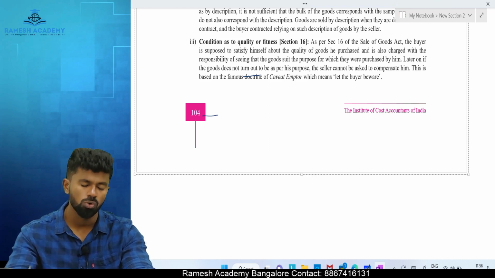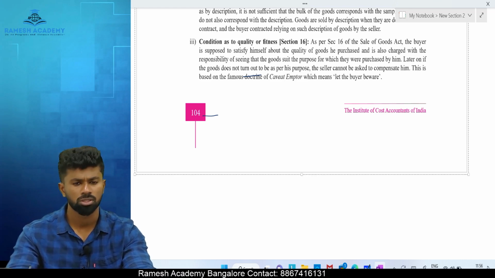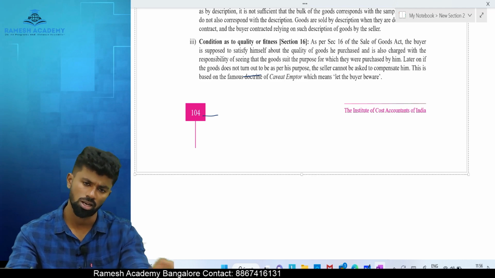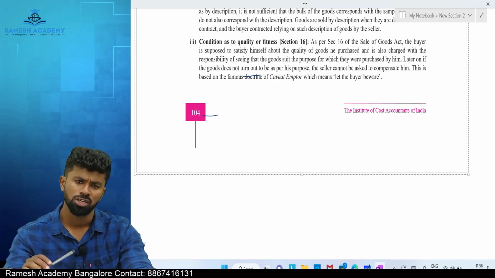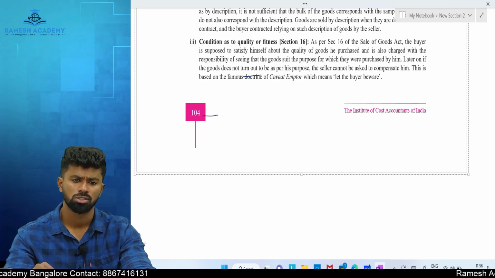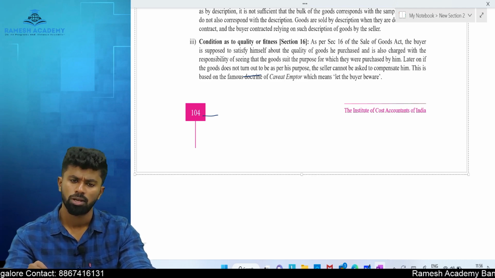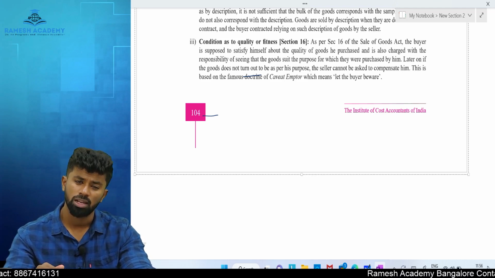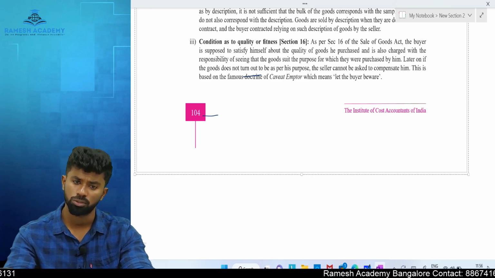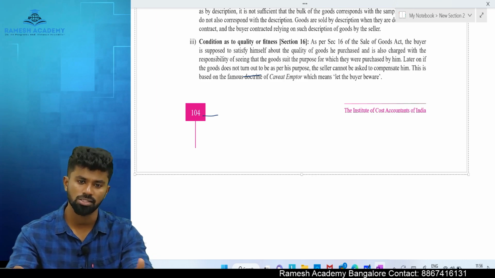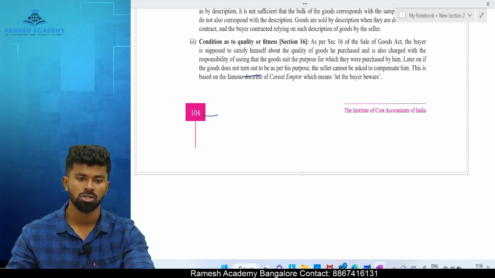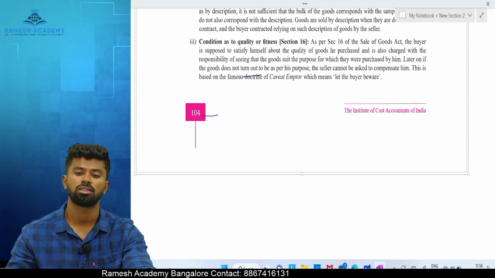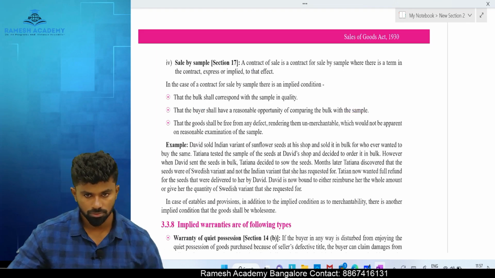But what if you just go to a medical store and buy a wrong goods? Now who would be responsible? Seller or buyer? You go to a showroom and purchase a wrong goods without inquiring it properly, without intimating the seller the purpose for which you need the goods. Who would be responsible? Buyer or seller? Buyer responsible. Awesome, because you did not specify the purpose for which you need the goods.